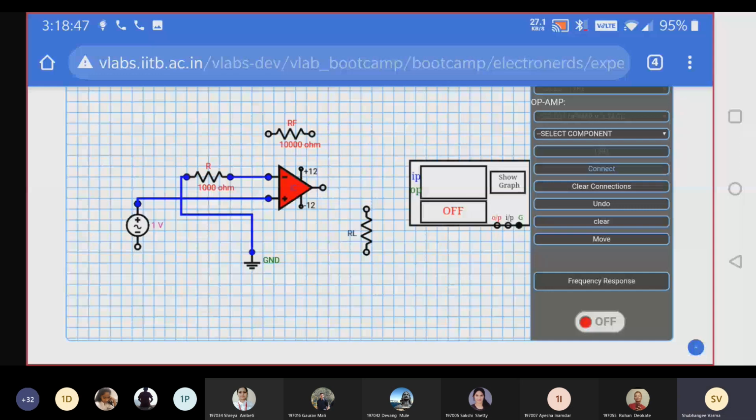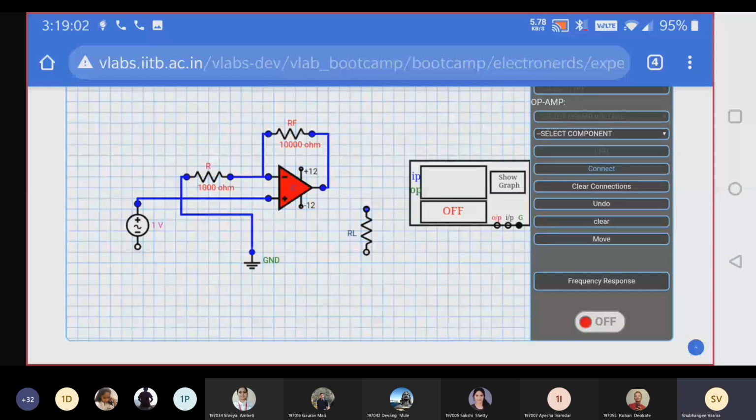Then connect the load resistor. So if you try, you can design this circuit in 5 minutes only. It's fun, it's an interesting simulation platform. See, I have connected the load and connected the ground.